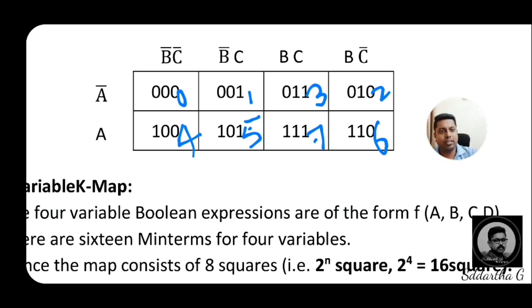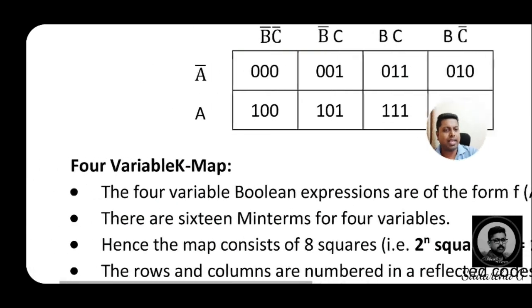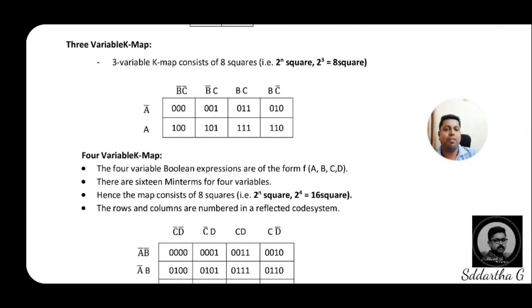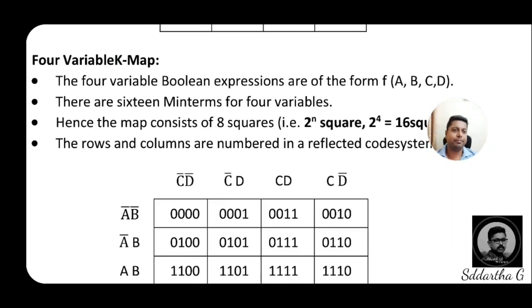Then after this, we will come to the next concept, that is the 4 variable K-map. See here, in the 4 variable K-map, of course, they mentioned variables A, B, C, D. Good. There are 16 minterms of the 4 variables. How are the 16 possible for the maximum A, B, C, D? You know the formula 2 to the power of n.